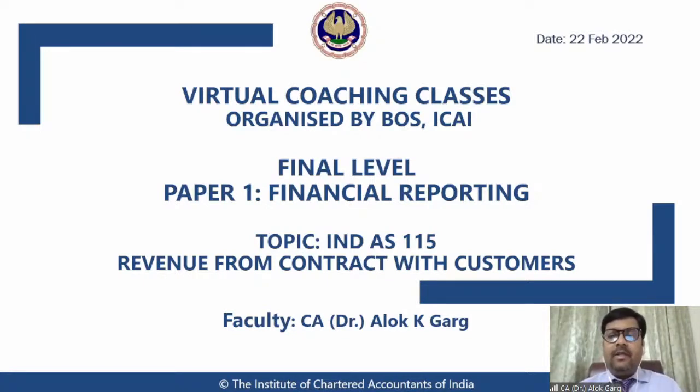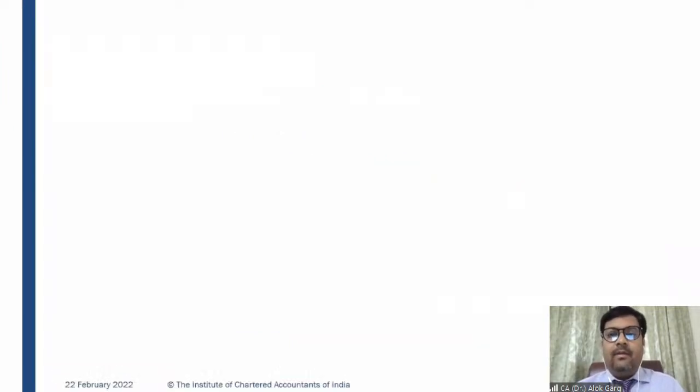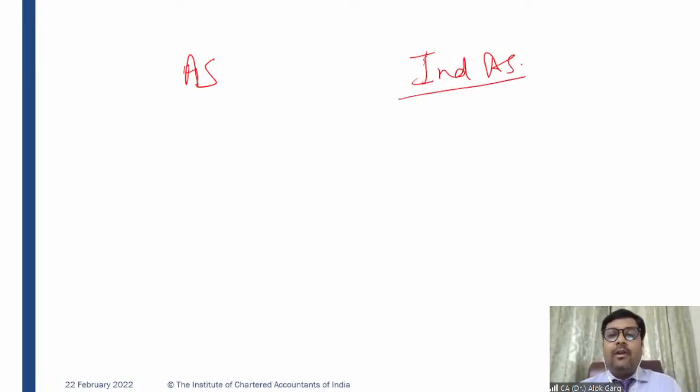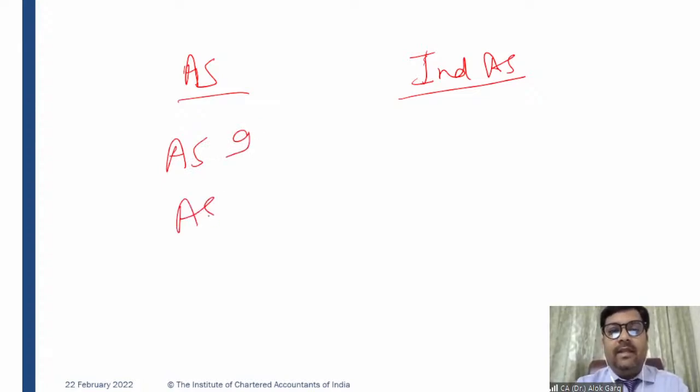So students, coming to this session, as far as the financial reporting curriculum is concerned, we have to learn Indian accounting standards, right? In India, as of now, there are two sets of standards. One is accounting standard and the second one is Ind AS. When I talk about accounting standards, these are our old standards. And when I talk about revenue, we have two standards, AS 9 and AS 7.